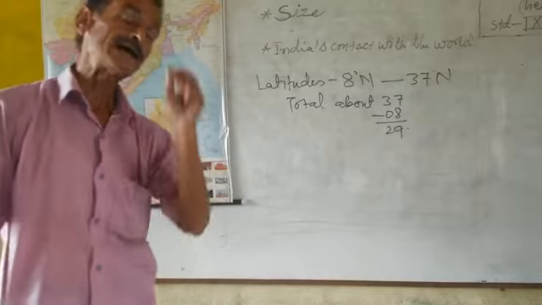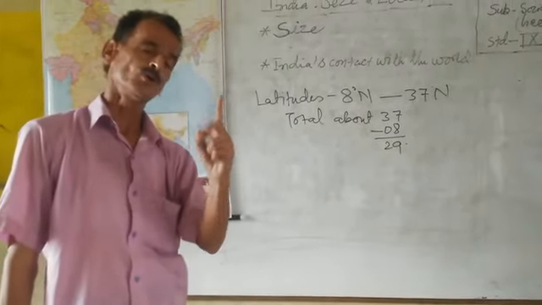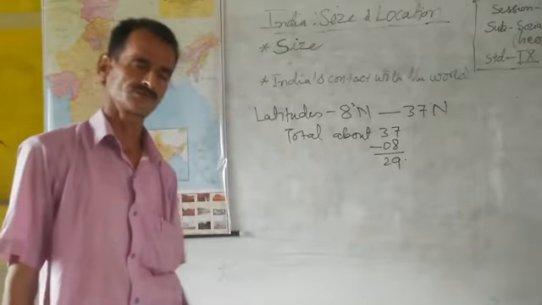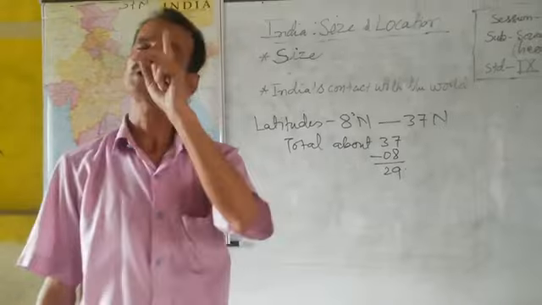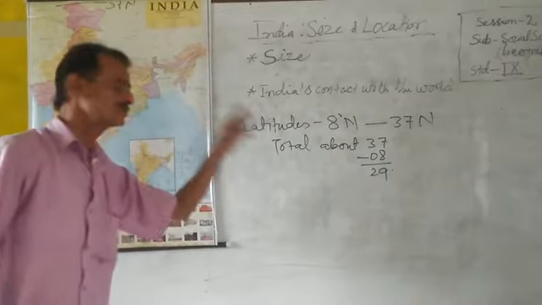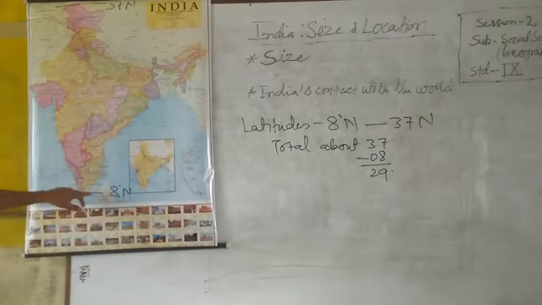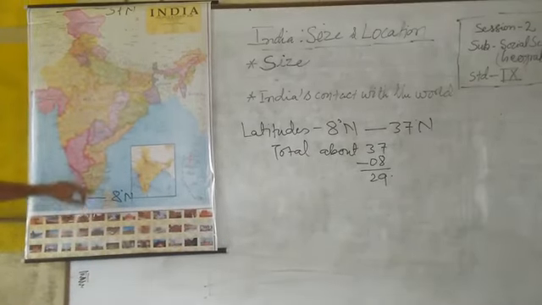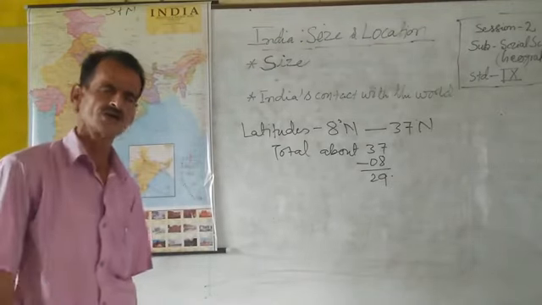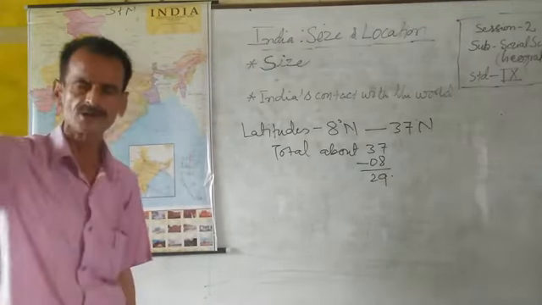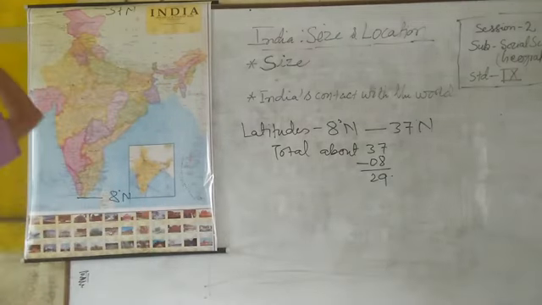You know that latitudes are parallel to each other, giving one latitude 111 kilometers on the earth. So 29 multiplied by 111. So the total length of India is about 3,200 kilometers from the south, Kanyakumari, to the north, Jammu Kashmir. Total length of India is about 3,200 kilometers.